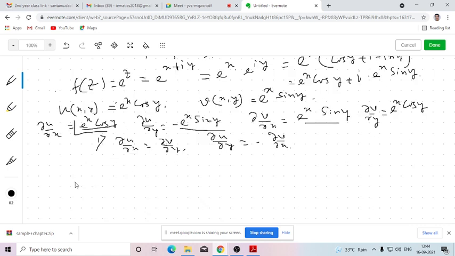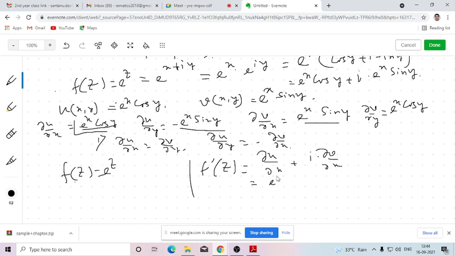So you know that if f(z) equals e to the power z, the derivative of that will be e to the power z, if you verify by the first principle. Now I just want to cross verify the derivative of the complex valued function which I have defined earlier with respect to the partial derivatives. So you know that if I identify this derivative with respect to the partial derivatives in x, it will be del u del x plus i del v del x. So del u del x will be e to the power x cos y, and del v del x will be e to the power x sin y.